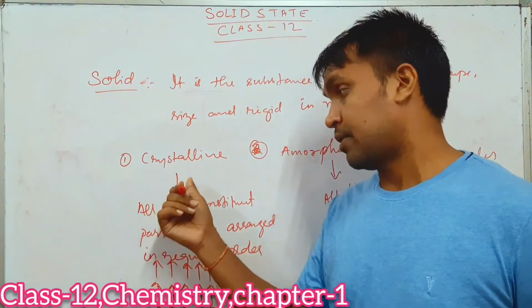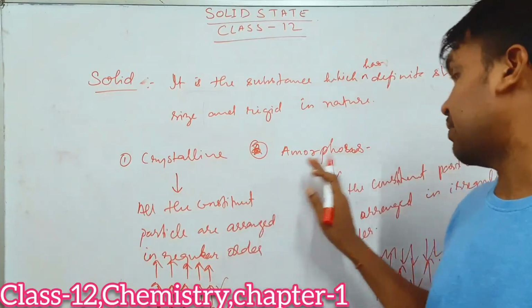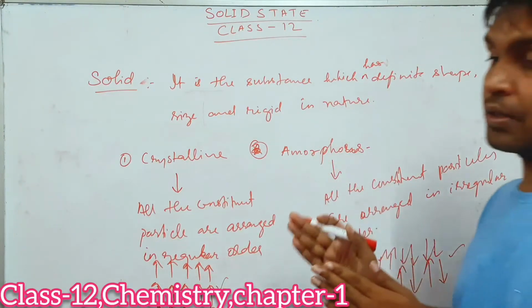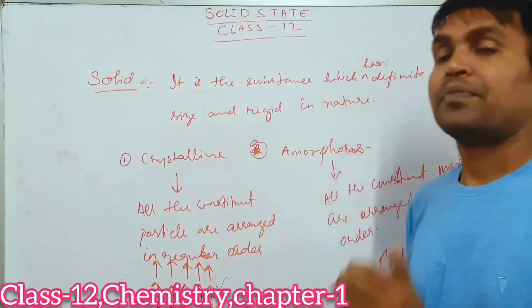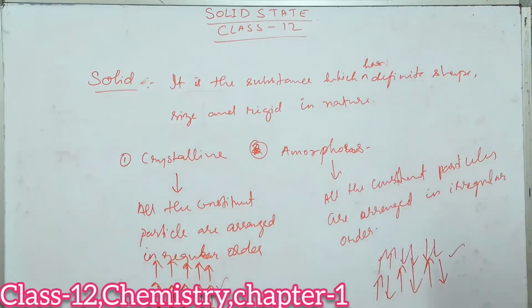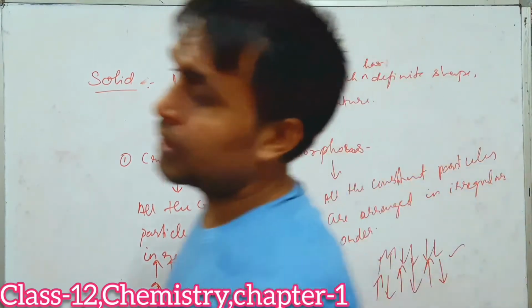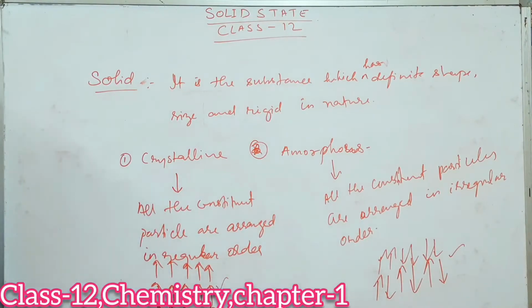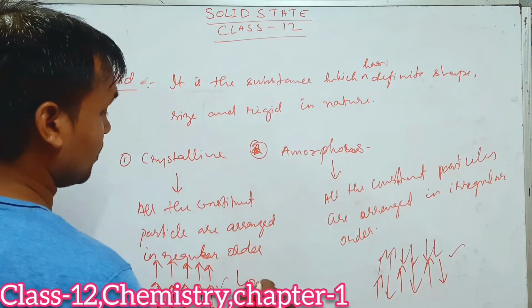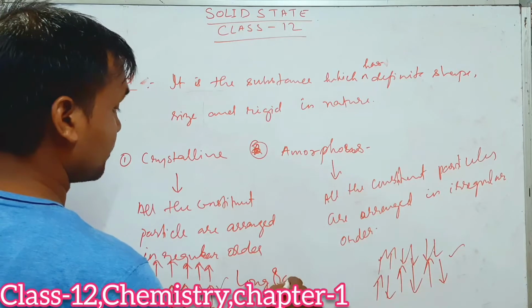So they are called crystalline solid. And the one in which after every short interval of time the arrangement changes is called amorphous solid. In crystalline solid you should remember they have long range order.